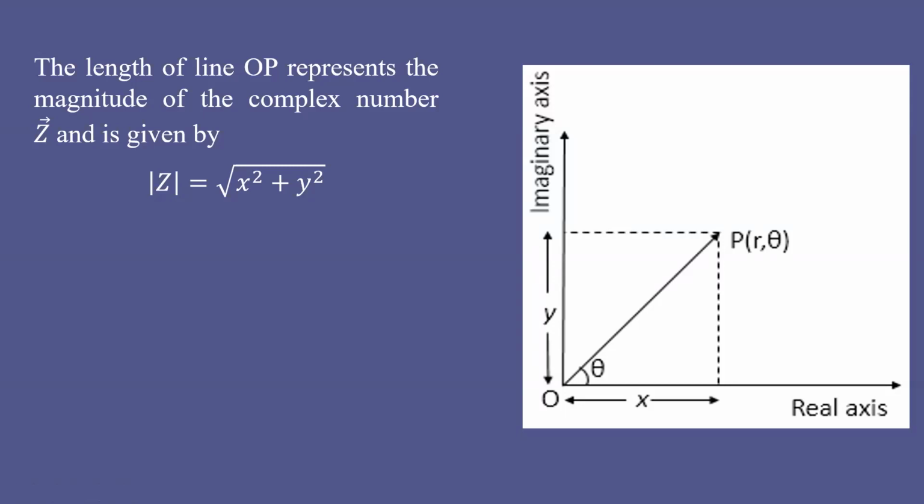In the Cartesian coordinate system you represent x, y. Suppose a point P is having the coordinate x, y.